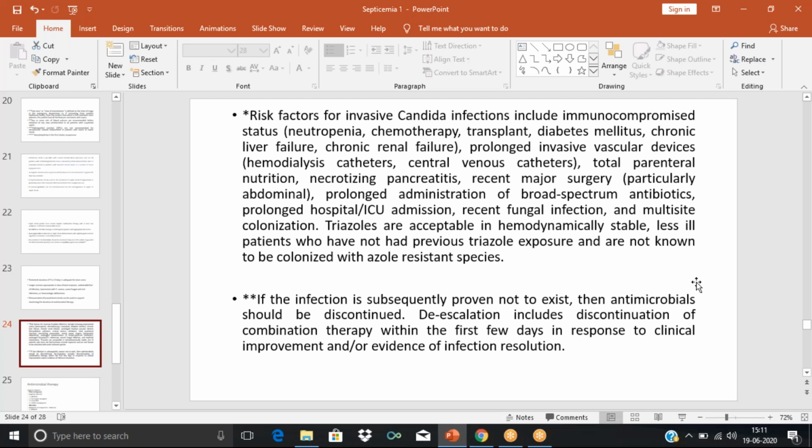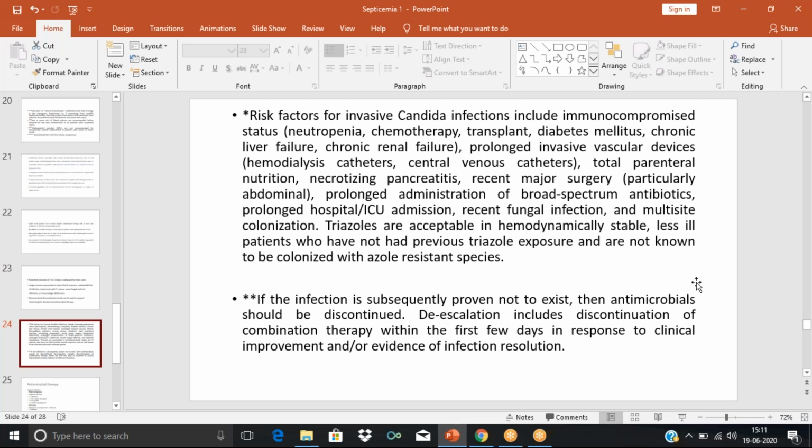Then Candida infections. Candida albicans is a fungus that can cause septicemia. So when we suspect a fungal infection, there are certain risk factors such as immunocompromised status. Immunocompromised status means the patient's immunity is reduced. So in which situations is the patient's immunity reduced? When we have